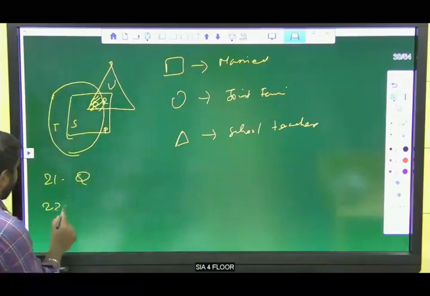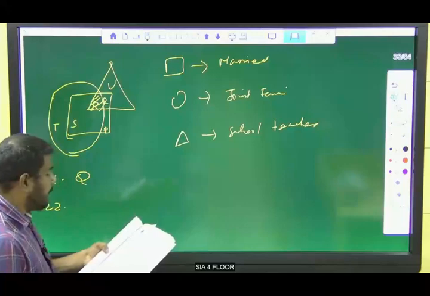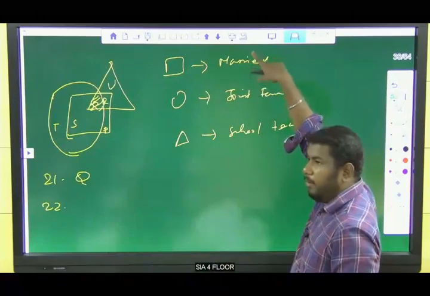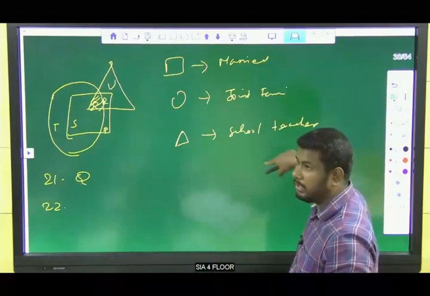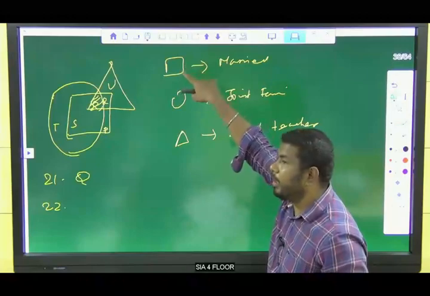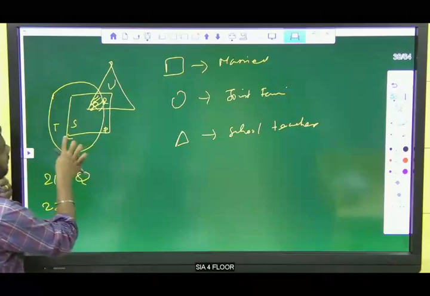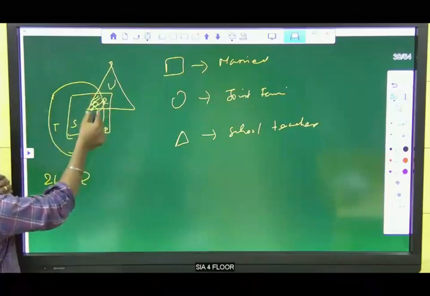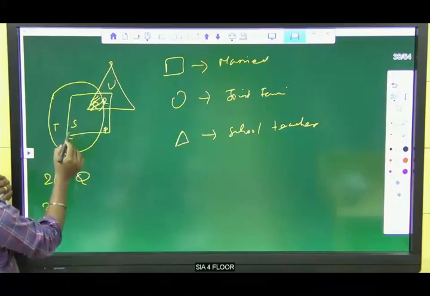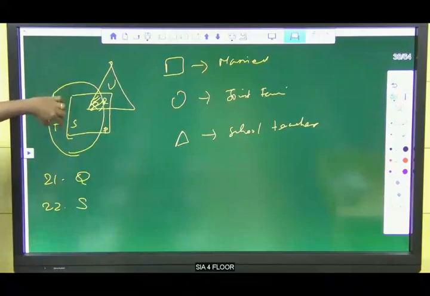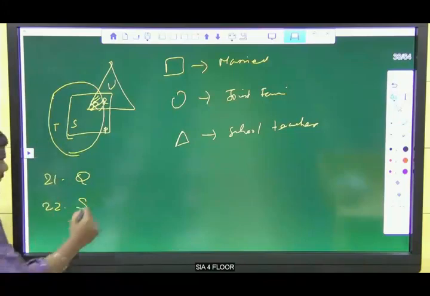See the 22nd question. By which letter are the married people who live in joint family represented? They're asking for married people who live in joint family but not school teachers. That means only square and circle. This is square and this is circle. We don't take Q, R and the others. The only possible one for us is Y. Married people is this box, and who live in joint family is this one. So this is the answer for the 22nd one.